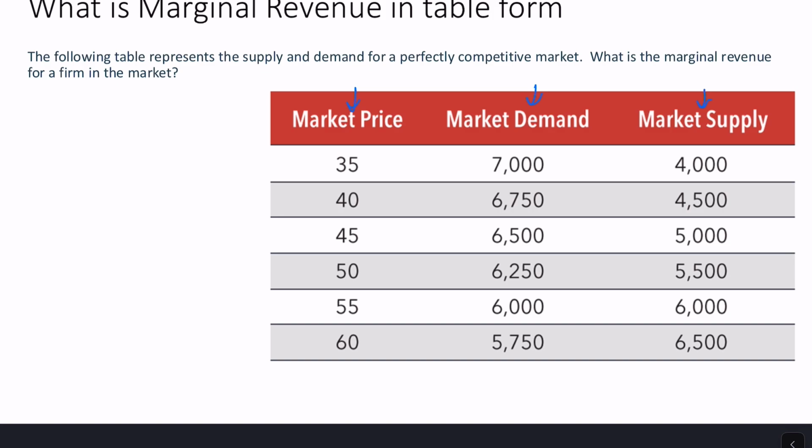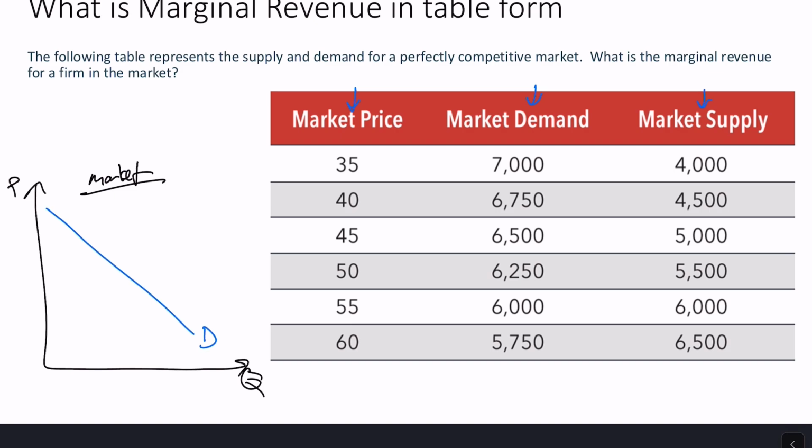Great. Okay, so the key here, there's a trick. This is a perfectly competitive industry. If we drew out the market graph for this industry, we'd have a downward sloping demand curve, an upward sloping supply curve, and an equilibrium price P star and Q star.